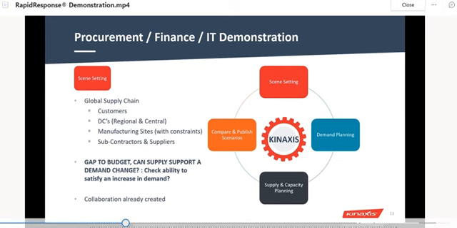It's a DIT, procurement and finance, and the IT demonstration. So Kinaxis was working with the scene setting, the demand planning, the supply chain capacity planning, and the compare and publishing scenario.